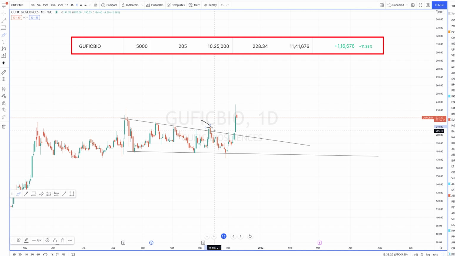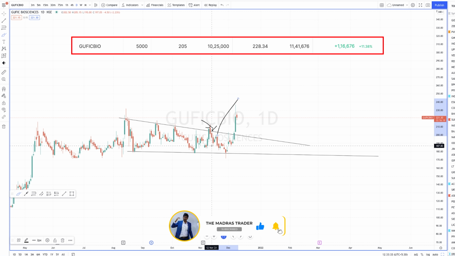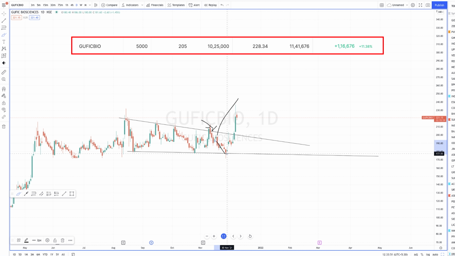But what happened was the next day there was kind of a retrace. So I thought, okay, this is going to retrace for a couple of days and probably then it may just go up. That was my reasoning. But no, the market condition was not good enough, right? For the past 1.5 weeks or 2 weeks, it has been falling a lot. Fortunately, Gufic Bio did not fall as much as the other stocks. It did test this area, which is 177.